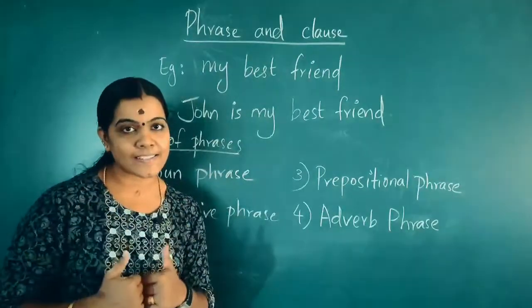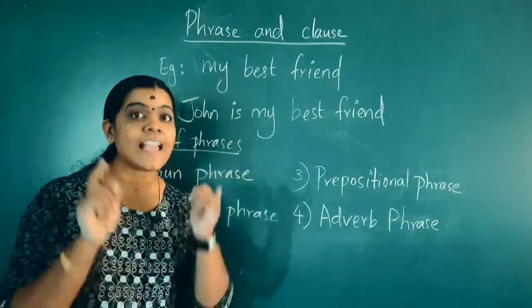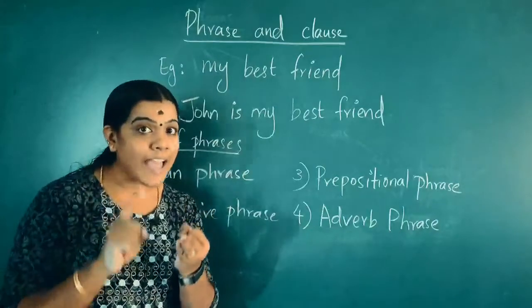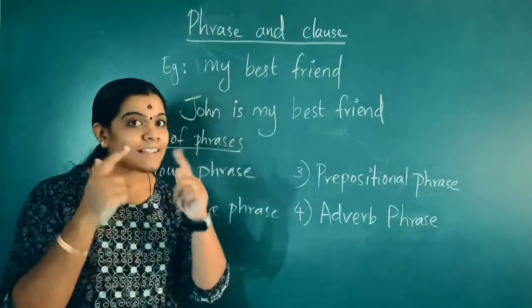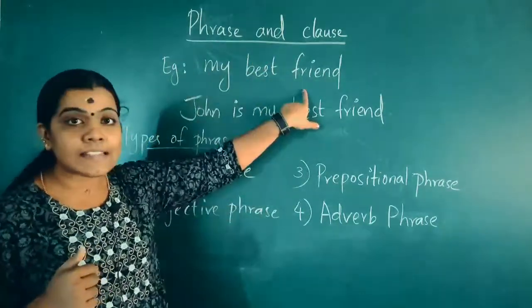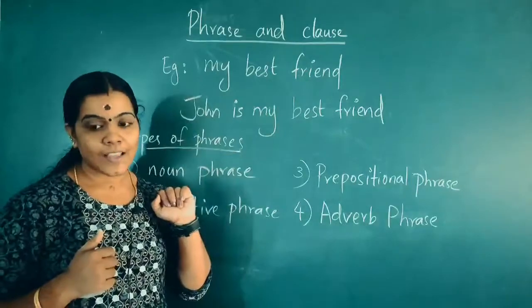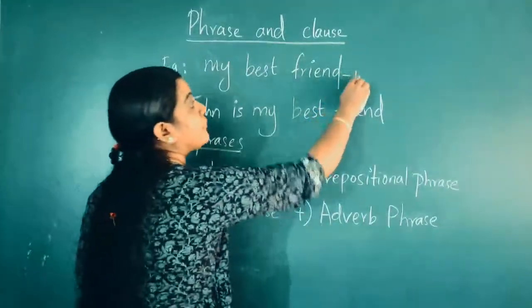Then what will be a clause? A clause will have a sentence structure. That is, it will have a subject, a verb, and an object also. So that is the difference between phrase and clause. The first sentence is a phrase.